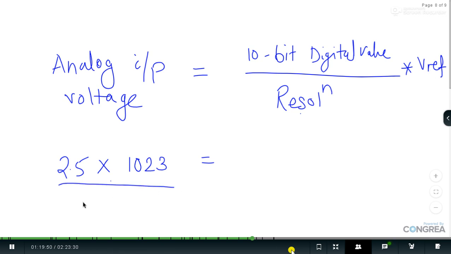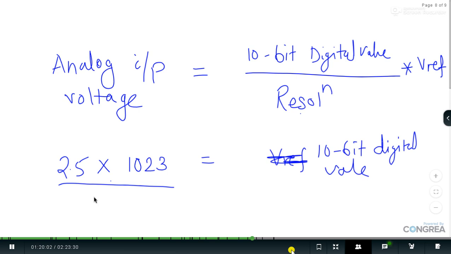The 10-bit digital value is unknown for me, and V reference is 5 volt. So just make the calculation, you will get the value in terms of decimal. This is not a digital value, this is a decimal value, and you have to just convert this decimal value in terms of binary. That's it.